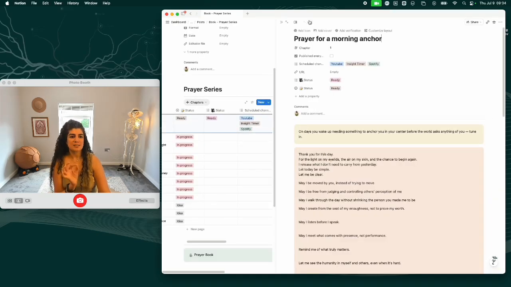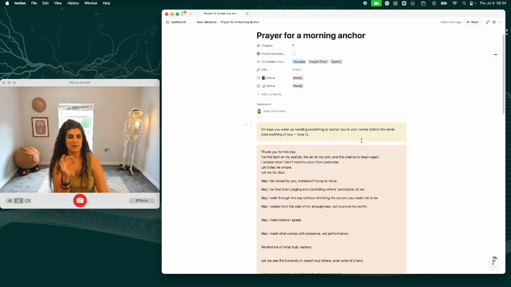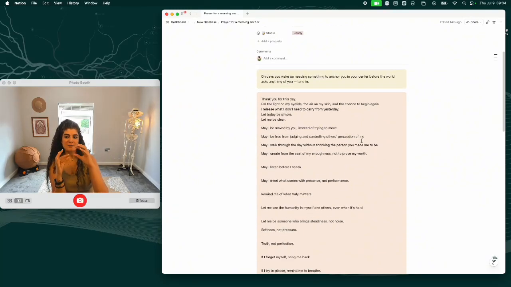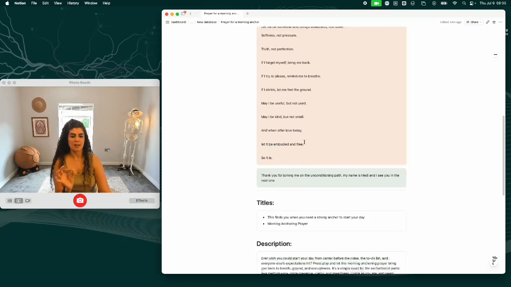So let's say we go into this prayer that's already been published. I want to make sure that I have a structure for every prayer that is repeated over all the prayers, so that the people who listen and tune in have a sense of familiarity, even though the prayers are different. So for the intro, I want all the intros to start with "On days, you," and that's going to be the intro. And then this is going to be the main text, or the body of the work here. And then this is how I close all the prayers.